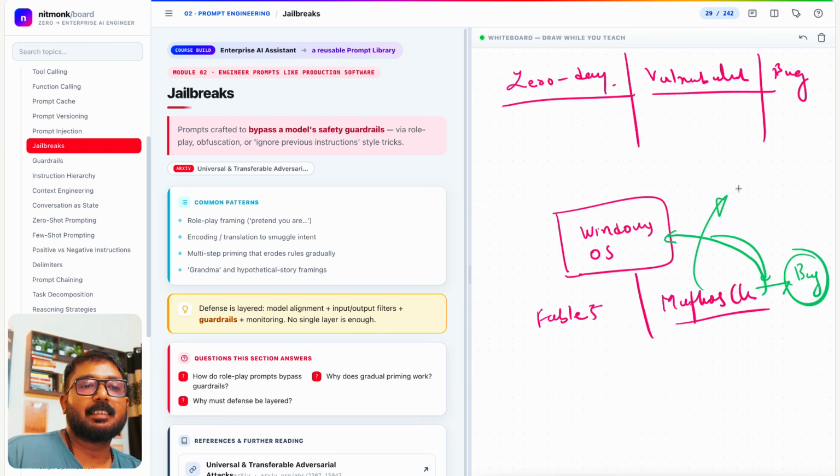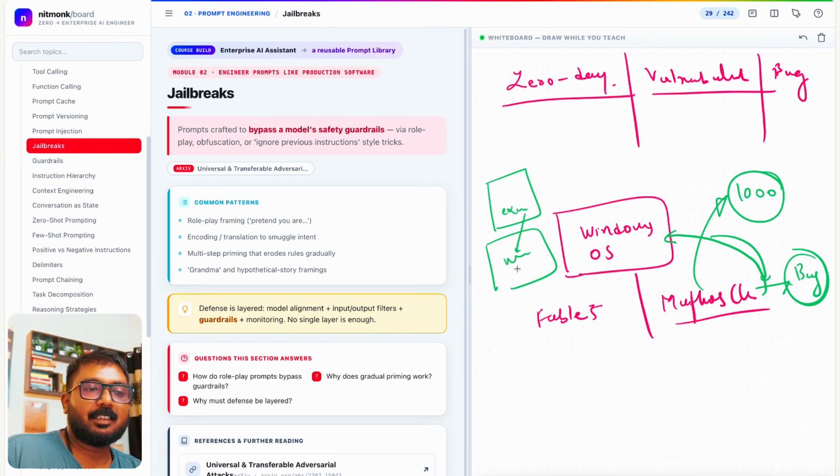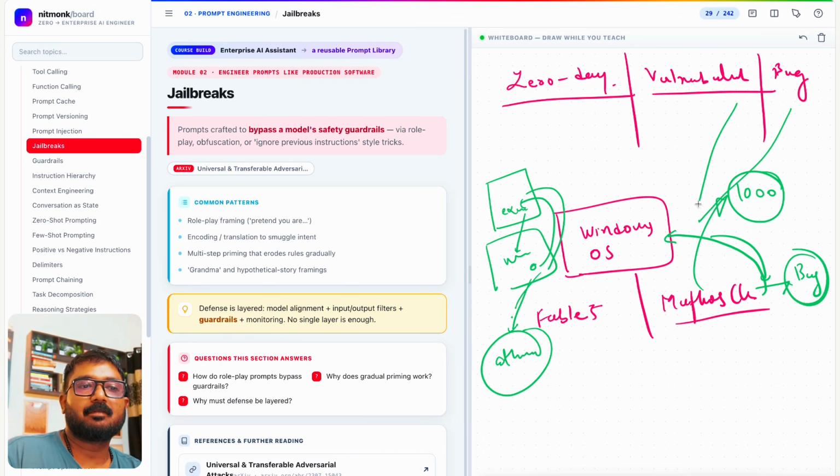Let's say Mythos says that there are 1000 bugs in the current Windows system, that can let one application go inside another application and take the money or crucial information from it. Let's say we run Excel on Windows. If there is a bug in Windows, then we can enter inside Excel, take the data, and that can be sent to the attacker. That is a vulnerability, that is a bug, right?